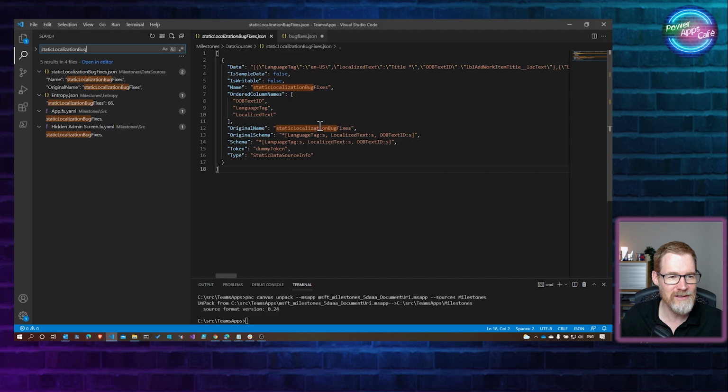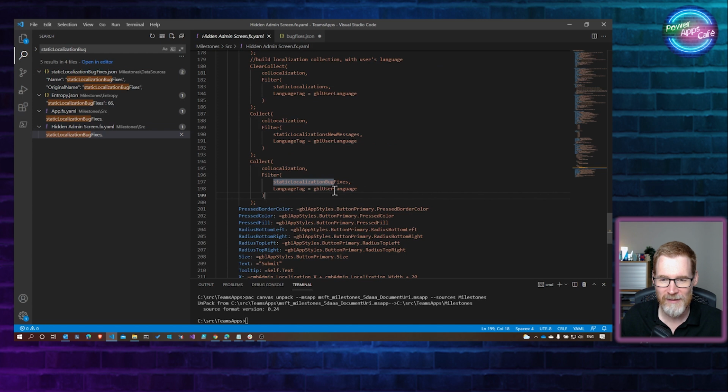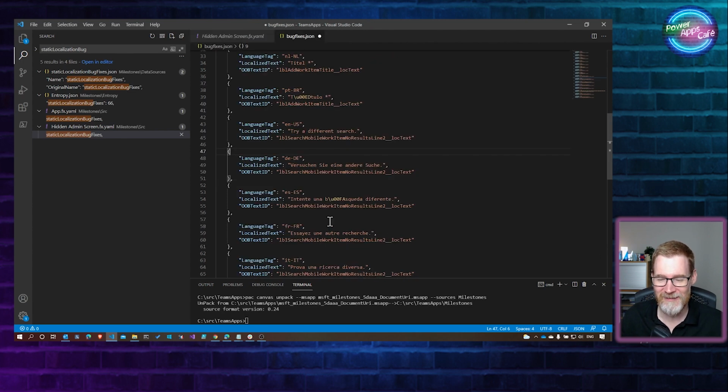Which one's it used in? It's used in the hidden admin screen, and it's loading up a load of localization bug fixes. Maybe what happened is they loaded in the Excel first, and there were some things that needed to be changed, and now they're patching it, which is interesting. I'm not exactly sure what's going on there. Anyway, that's a little bit of a diversion.